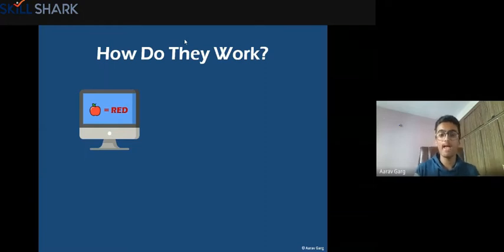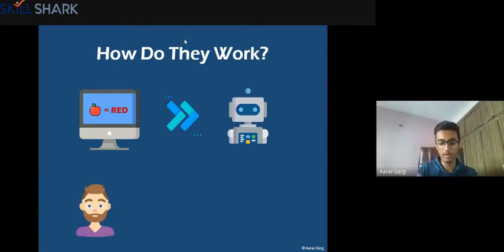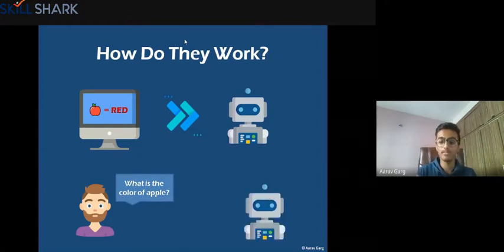Now, let's say you go to a computer and type a program saying that an apple is red, and then you send that program to a robot, right? Then that program is stored in the robot: that apple is in red color. Now when a human goes to that robot and asks what is the color of an apple, the robot already has that program in itself that an apple is red, right? So it can easily tell that an apple is in red color. Similarly, that is how it works.